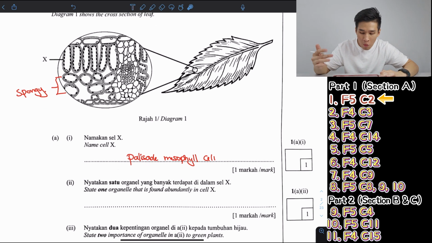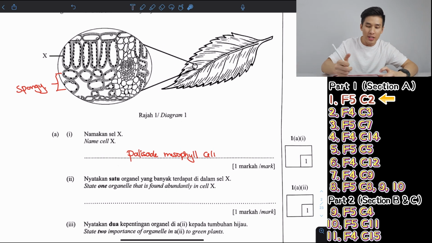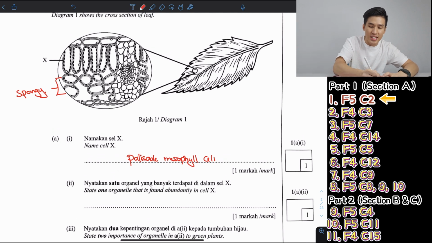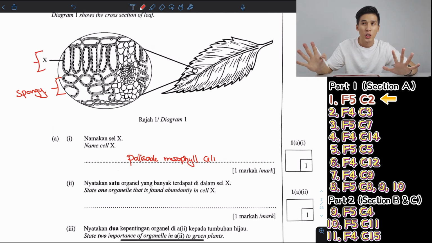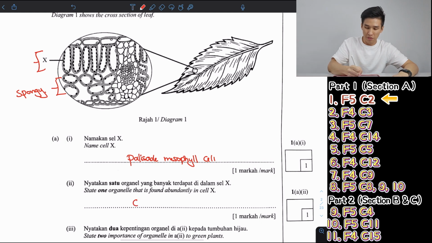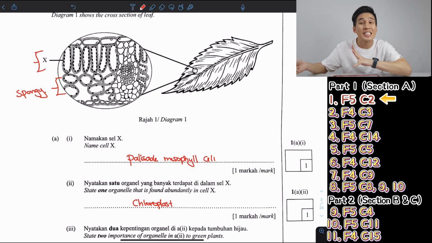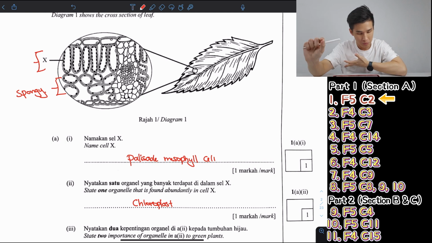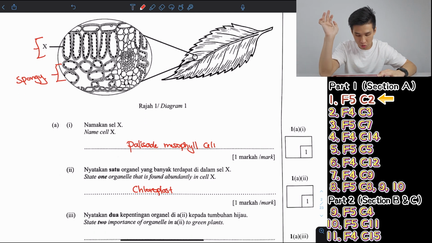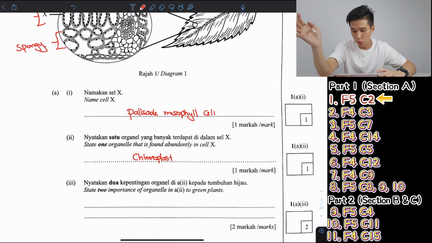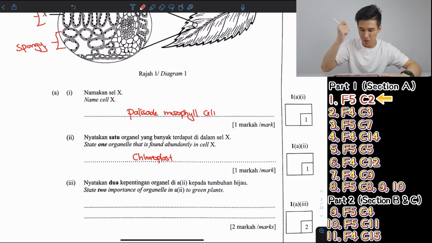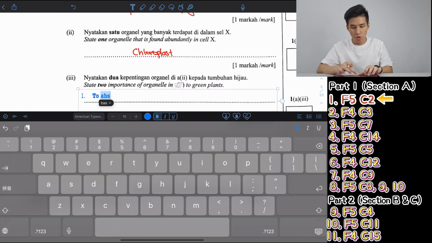Now next one, name one organelle found abundantly in cell X. Palisade mesophyll mainly absorbs sunlight. So to absorb sunlight, you need to have a lot of chloroplast. Now not chlorophyll. Chlorophyll is a substance inside the organelle chloroplast. So when you are asked for the organelle, chloroplast, not chlorophyll, remember. Okay. Next one, state the importance of this organelle to green plants. Standard answer for this one is of course to absorb light energy.